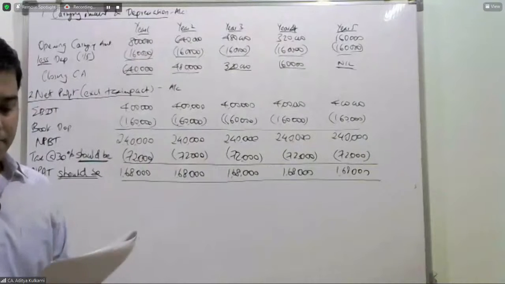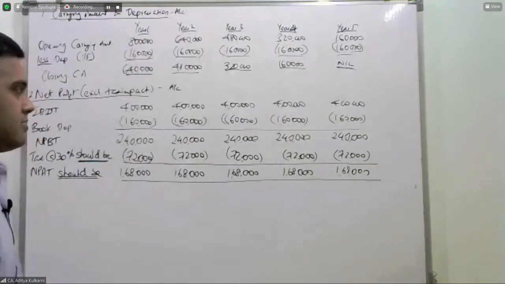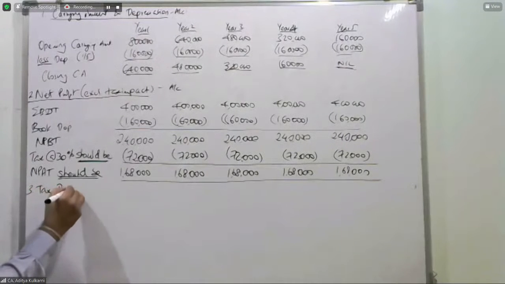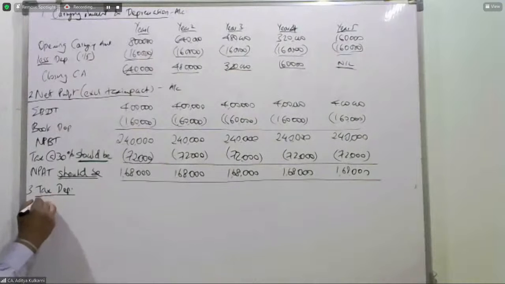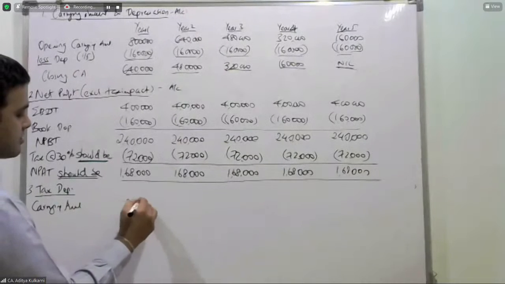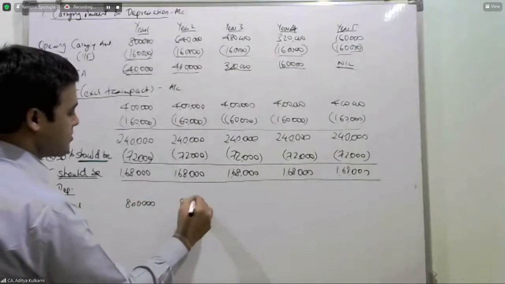But now what happens? There is a tax element. So the third working will be tax depreciation. Now, carrying amount is how much? 8 lakhs, sorry.